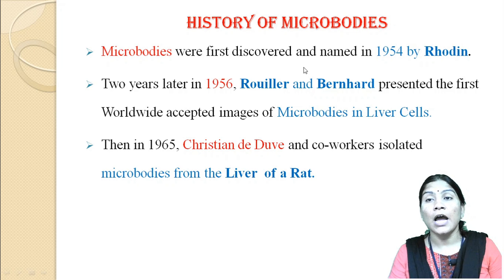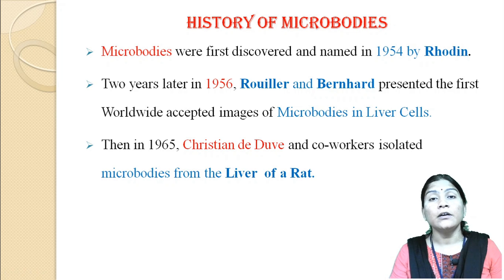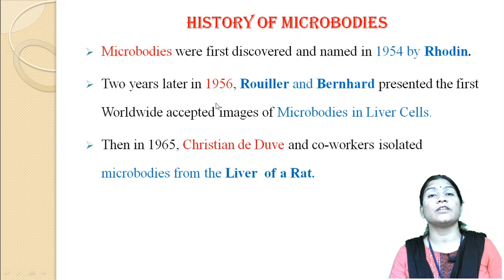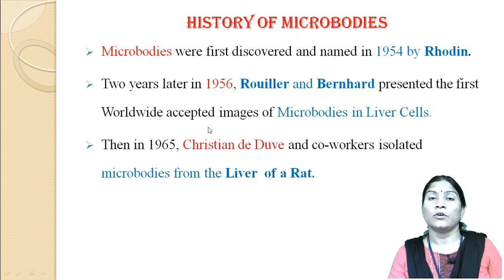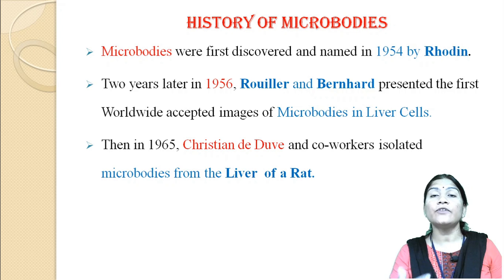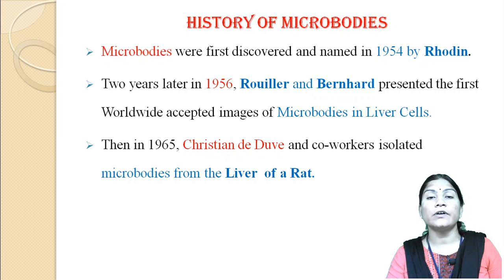When we learn the history of these microbodies, we say that microbodies were first discovered and named in 1954 by Rhodin. Two years later, in 1956, Rouiller and Bernhard presented the first worldwide accepted image of the microbodies which are present in the liver cells.